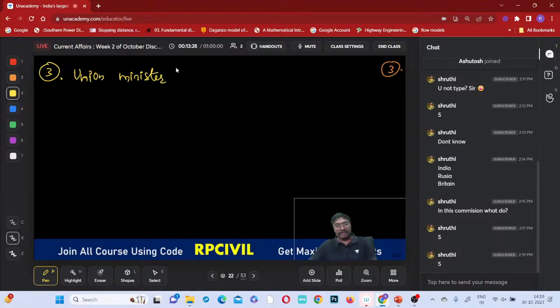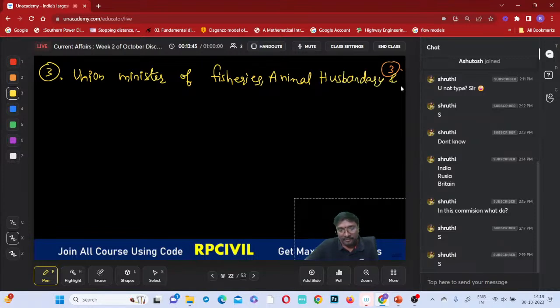So union minister of which one? This fisheries. Union minister of fisheries, animal husbandry. So what is the meaning of this animal husbandry and dairying?